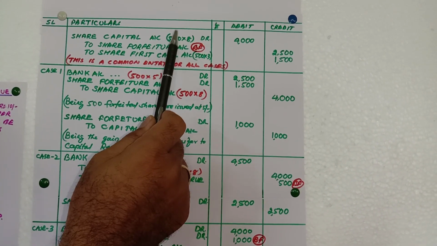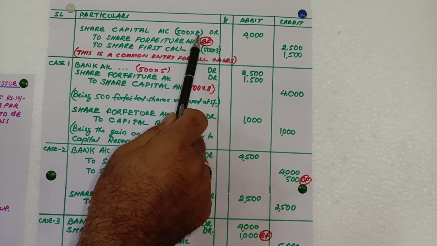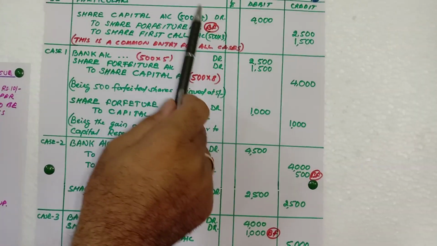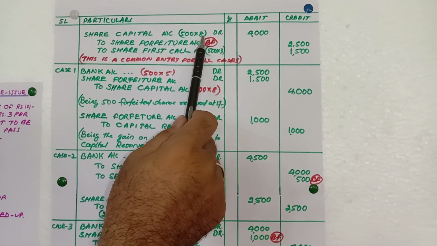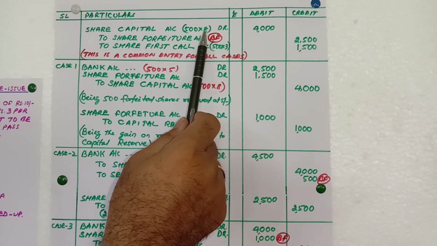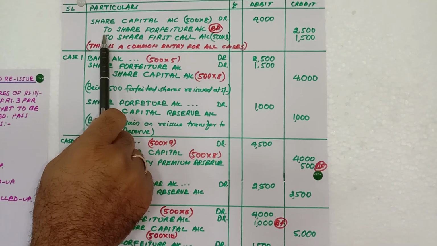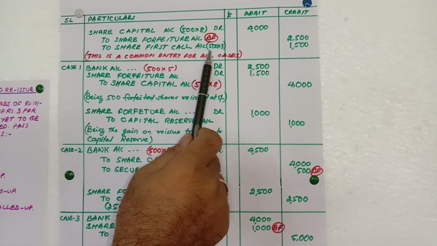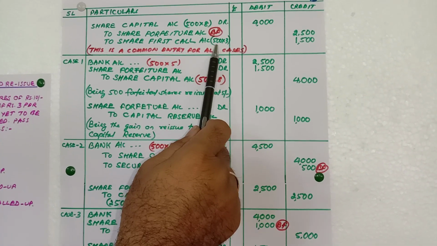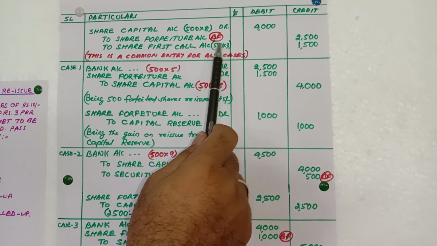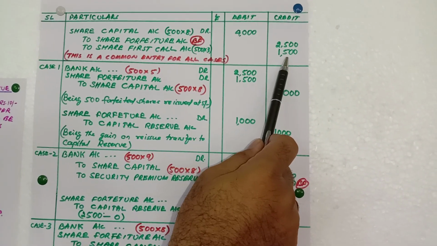Now, share capital: here 500 shares are there, multiplied by the total amount called up by the company, that is 8 rupees, but the original cost is 10 rupees. So multiply 500 into 8. Then to share first call, what is the call amount? Share first call of rupees 3 non-payment is this. So the call amount is 1500.